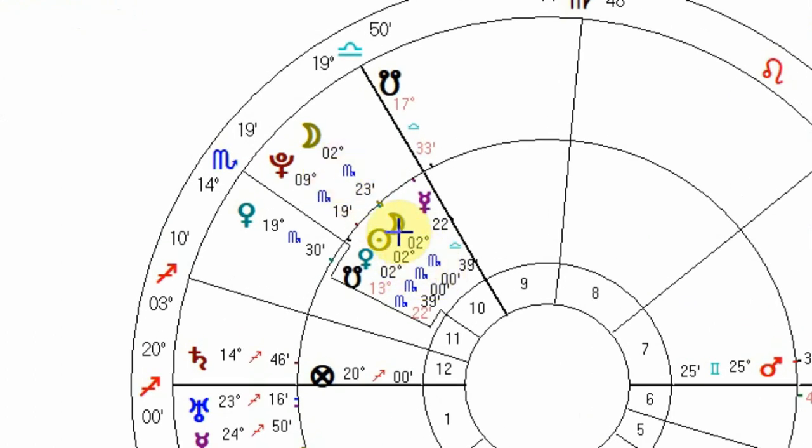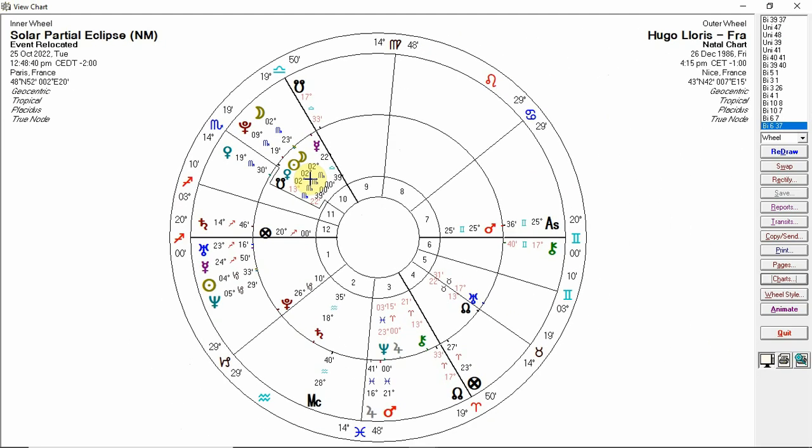Now, I'm not exactly sure what that means. I know if it's conjunct the sun, it's turned out to be negative so far, but conjunct the moon, I'm not quite sure. Maybe it's blocking his emotions. Not sure, but you'd have to say from the solar eclipses, Messi looks better. The Argentinian captain looks better than the French captain. Overall, probably the edge is to Argentina in these charts.